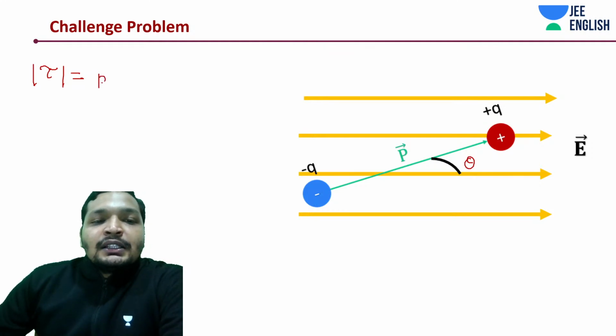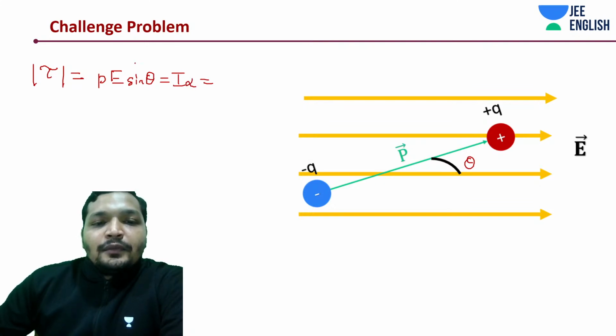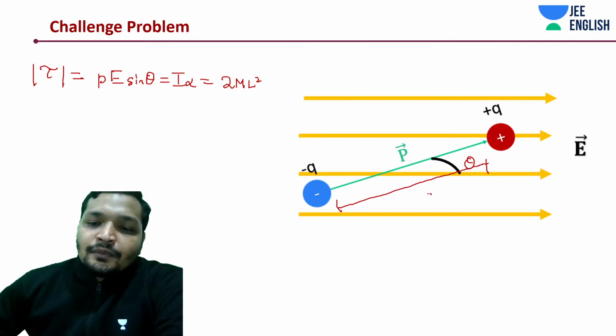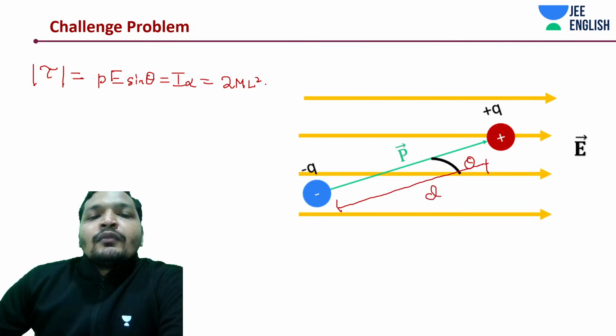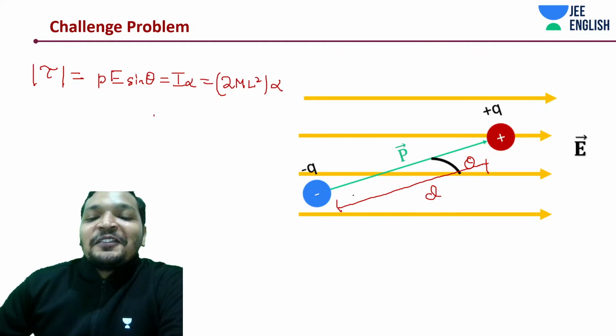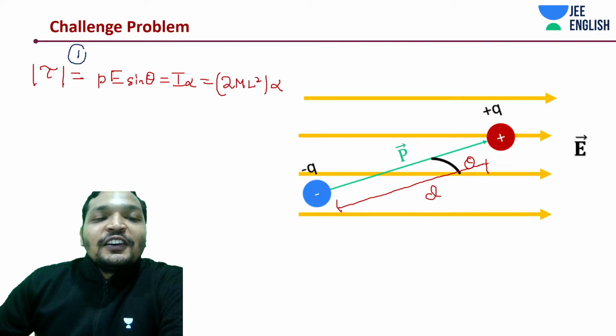So this is 2ml squared, but the distance is given not as l but as d.